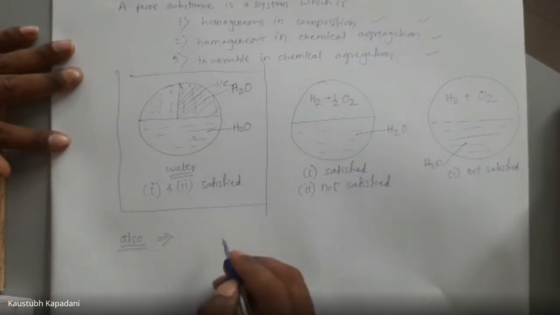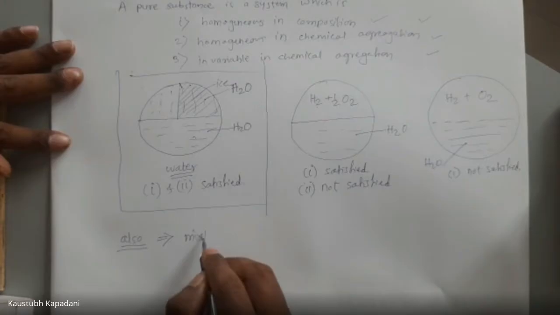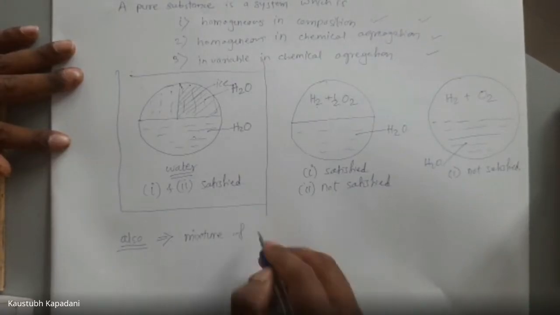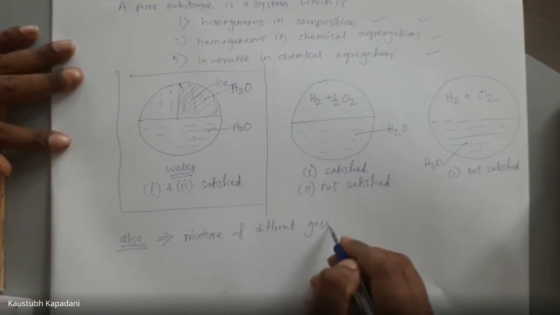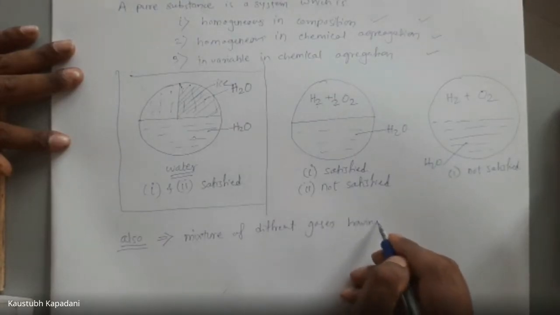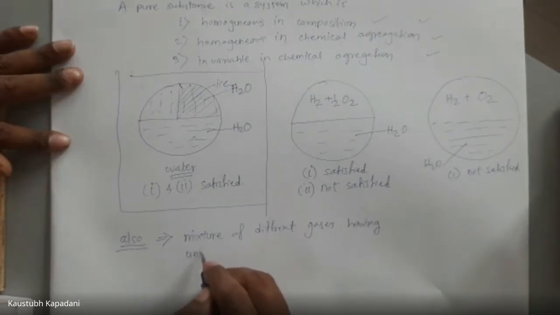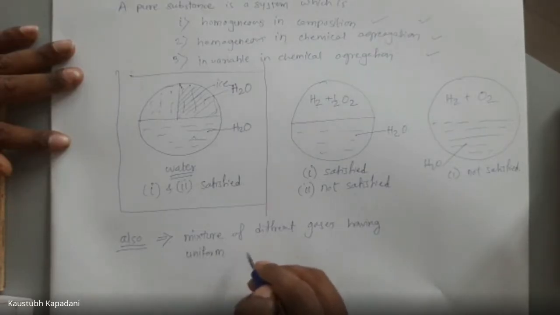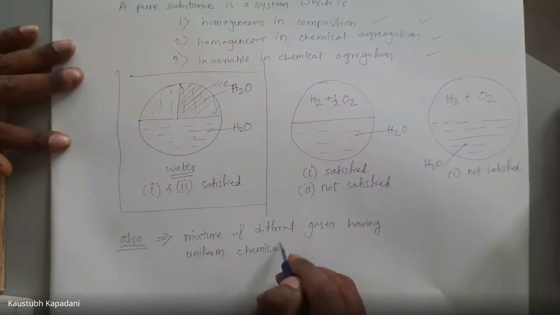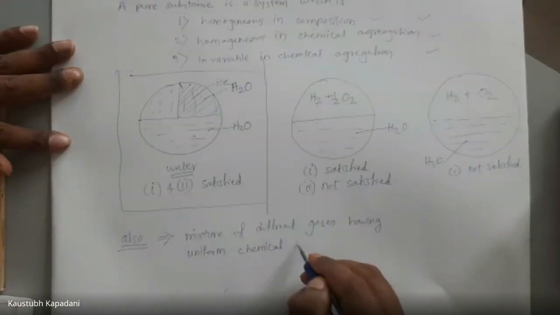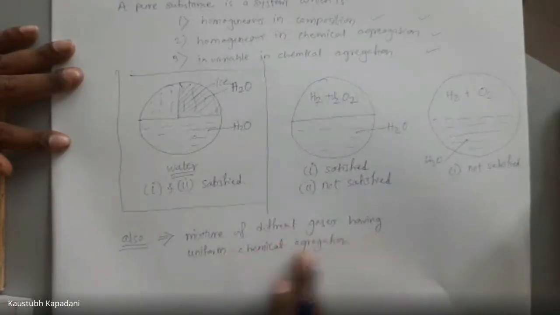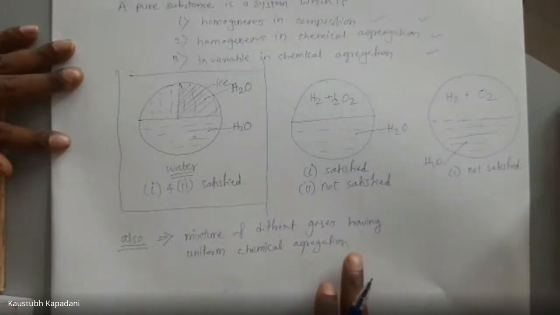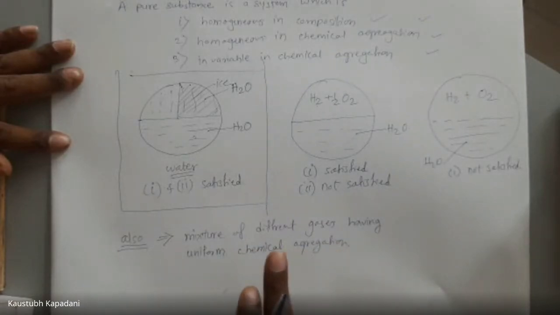Okay. Also, there is one important thing. We can say a mixture of different gases having uniform chemical aggregation also will be a pure substance.